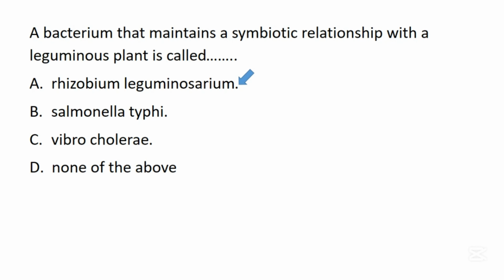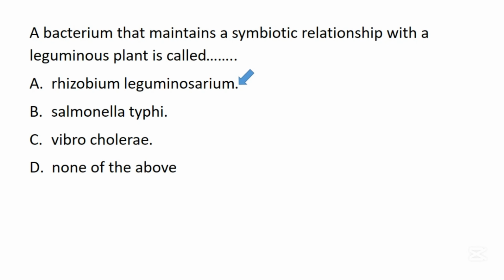This bacterium helps in converting atmospheric nitrogen directly to nitrate so that plants can make use of that nitrogen in the form of nitrate. So this bacterium maintains a symbiotic relationship with leguminous plants in the sense that the bacterium is benefiting from the leguminous plant and the leguminous plant is benefiting from the bacterium.